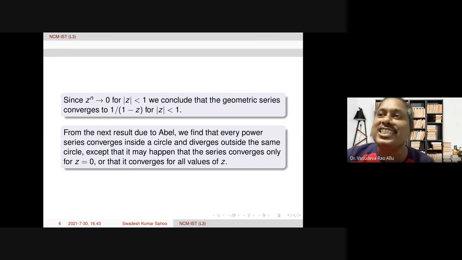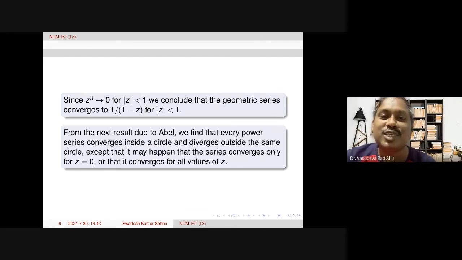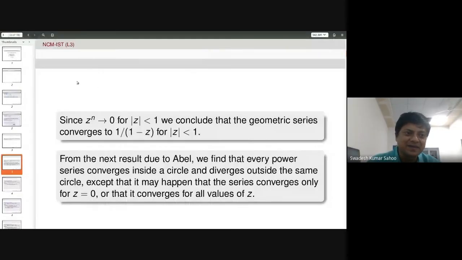I think Swades, you can stop the presentation so that you can have interaction with the participants. Okay.